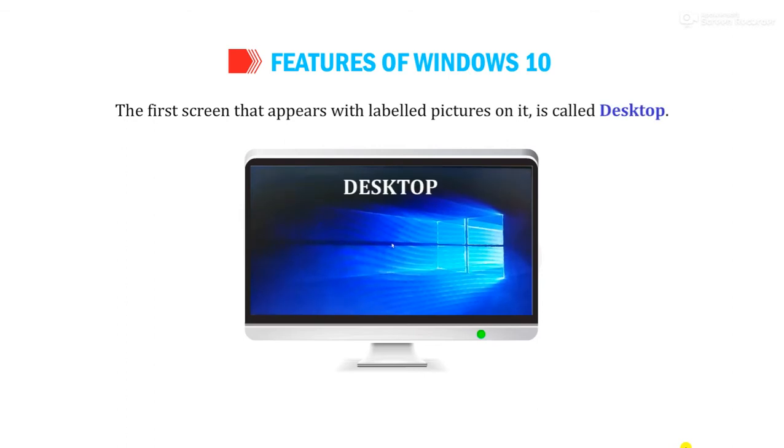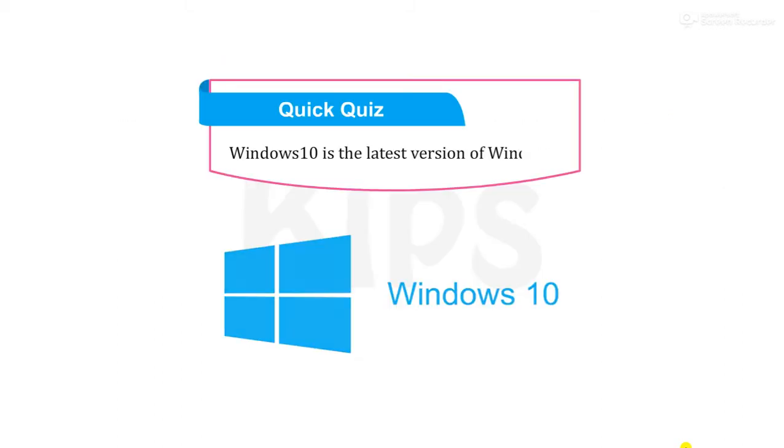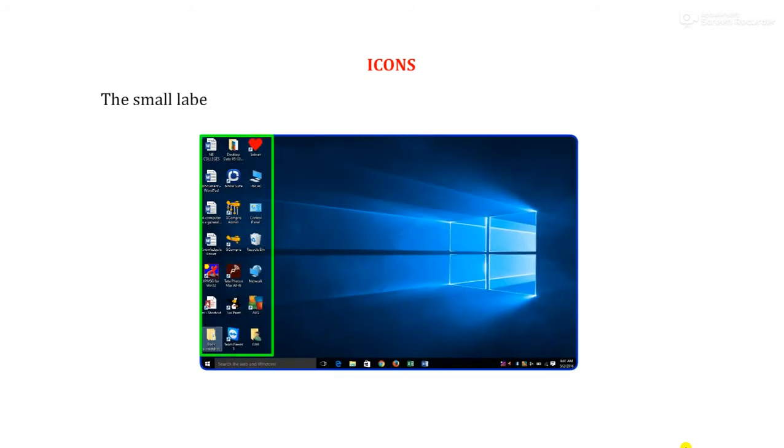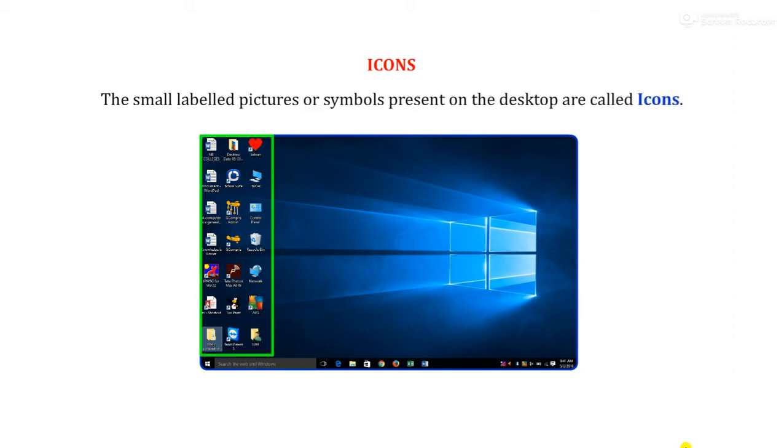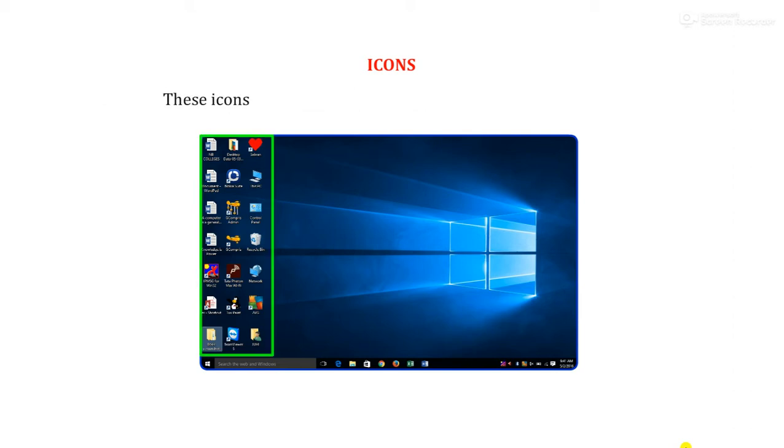Students, let's take a quick view. Windows 10 is the latest version of Windows. Now let us understand icon. The small labeled pictures or symbols present on the desktop are called icons. These icons are used to open specific programs or documents.